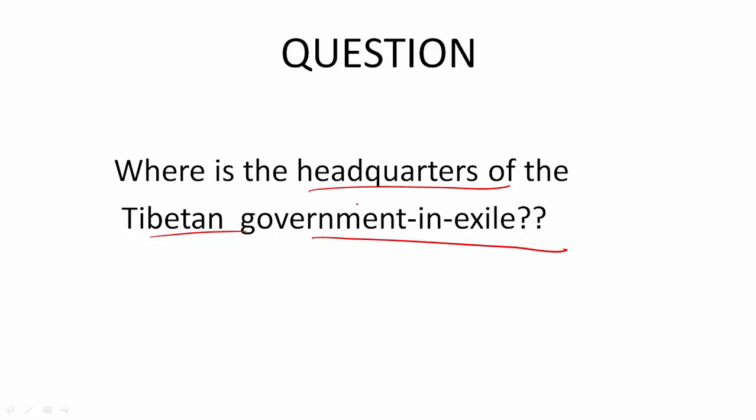Now this government in exile is a big issue between India and China. You need to understand this. Even today, China has a very big problem with anyone giving recognition to Tibet or anyone inviting Dalai Lama. In fact, when Dalai Lama goes to places like Tawang, the foreign ministry of China officially gives its complaints to India that you should not allow Dalai Lama to go to Tawang because it is not part of India. Even today, when Dalai Lama went to Mongolia some time back, the Chinese government threatened Mongolia that we will stop giving you any kind of materials, aid or any kind of money. After that, Mongolia decided, even though Mongolia is a Buddhist country, that they will not call Dalai Lama to their place.